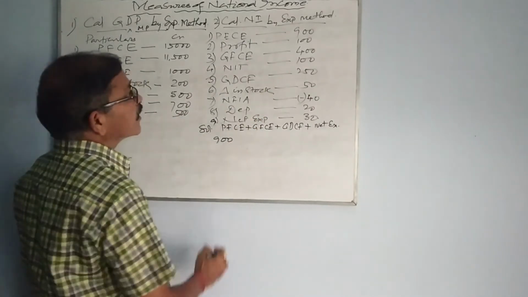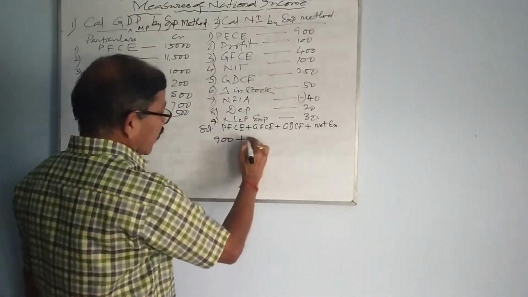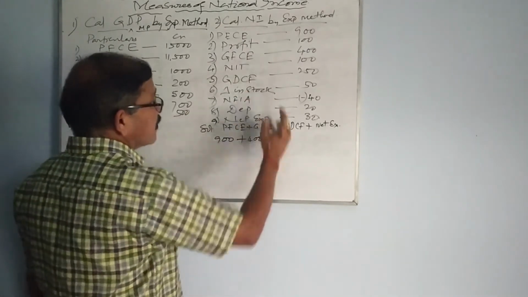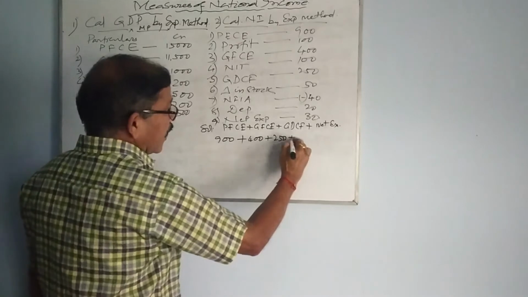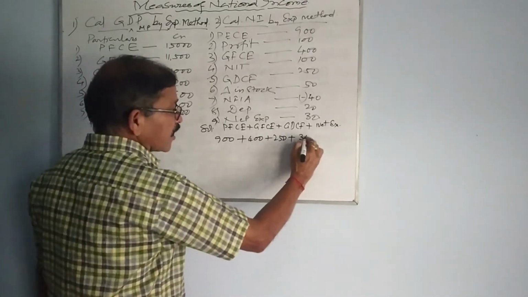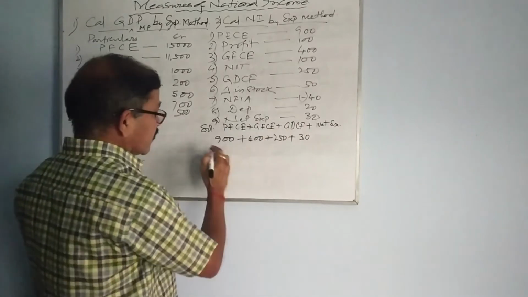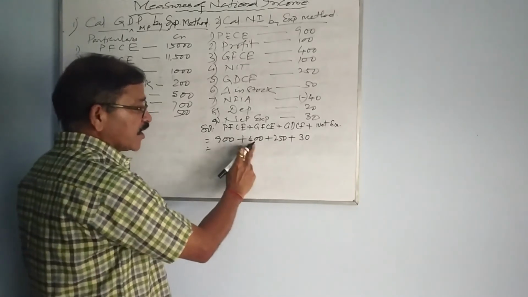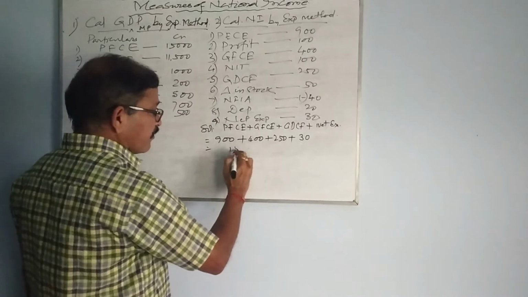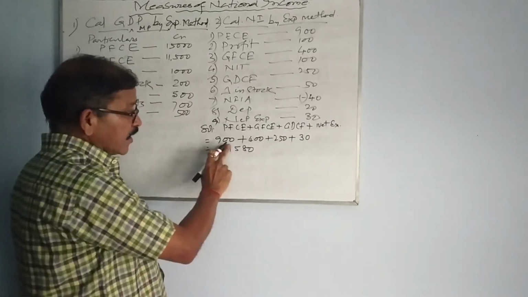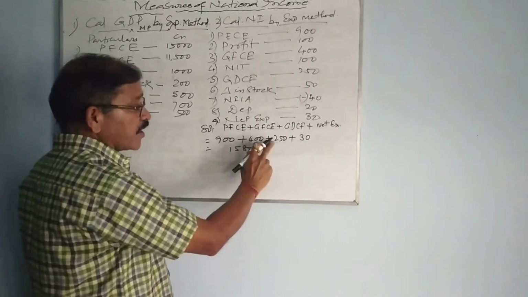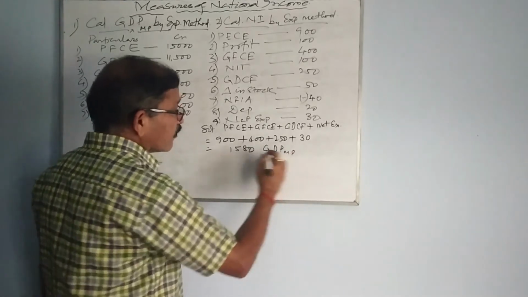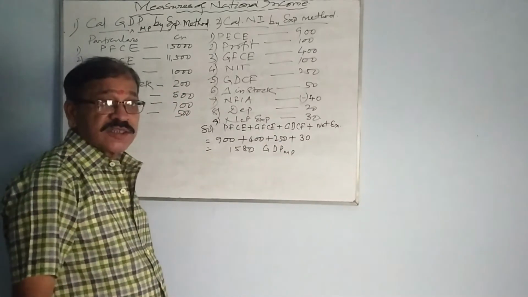What is PFCE here? PFCE is 900. GFCE is 400. What is GDCF? Straight away GDCF is given, 250. And net export is given, that is 30. So 900 plus 400 plus 250 plus 30. That means 1300, 1550 and 1580. This is your GDP-MP. When you follow this formula, you are getting GDP-MP.